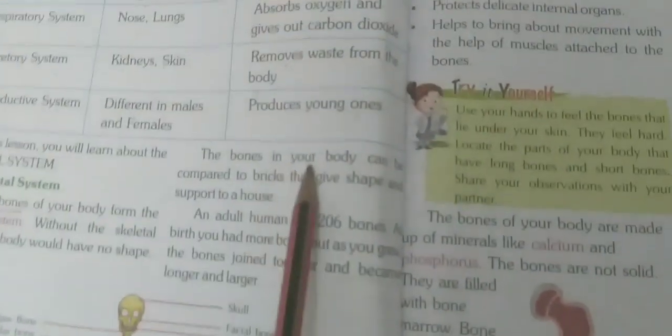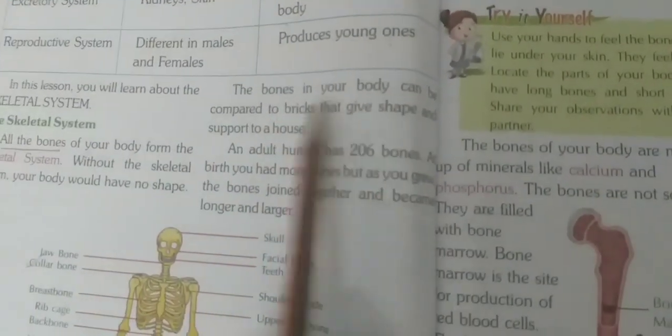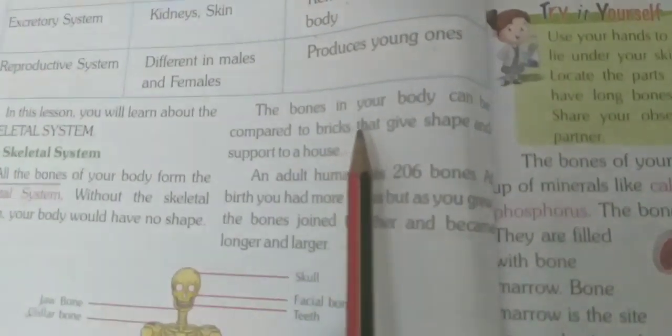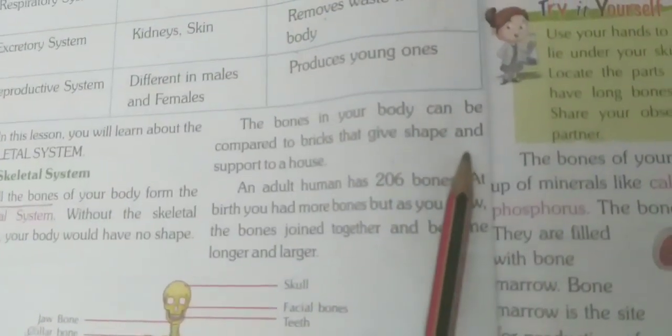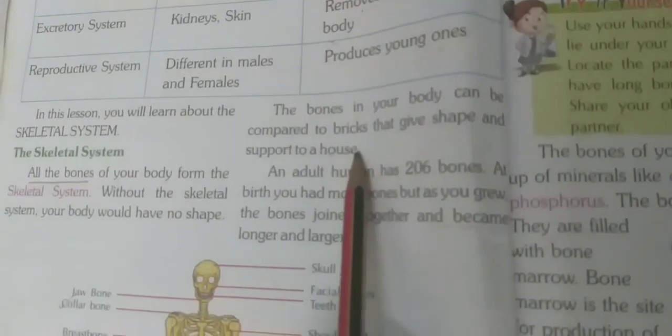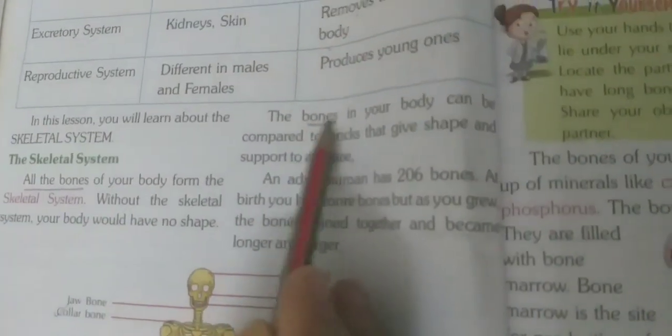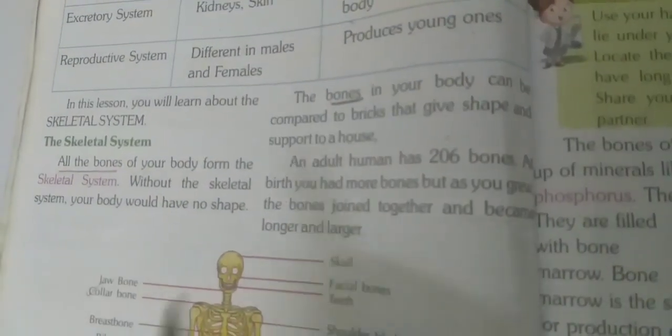Bones in our body are compared to the bricks that give shape and support to a house. Similarly, bones give shape to our body.